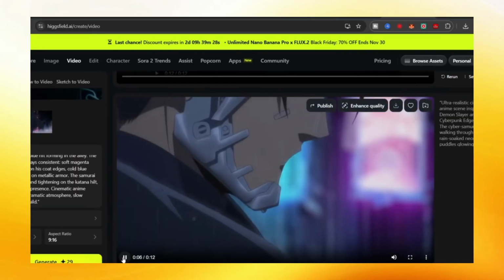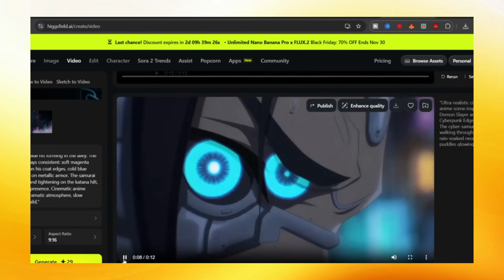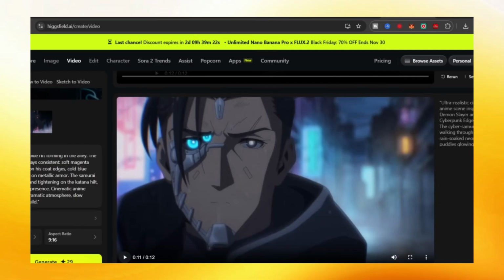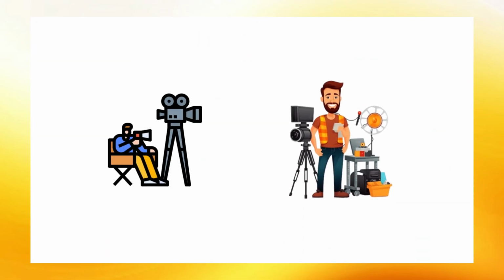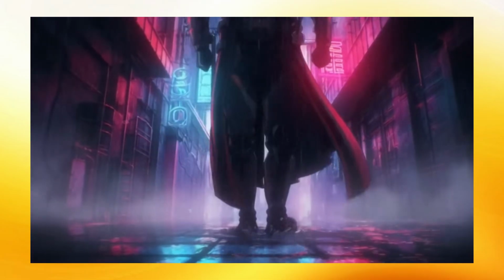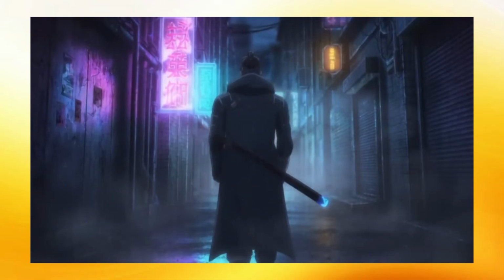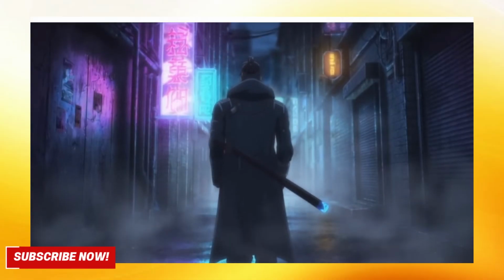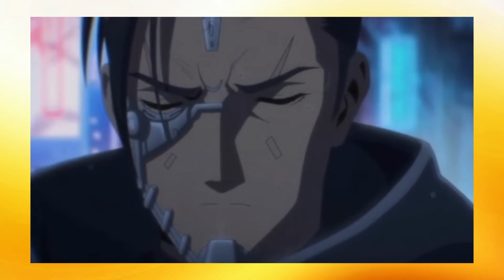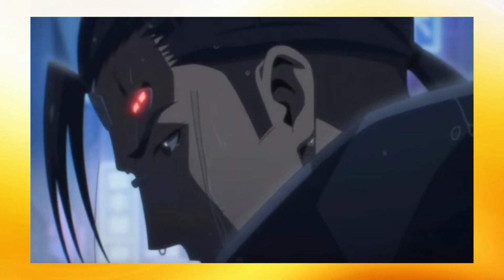Go back to Sora 2 and you'll see an option that says Upload Image. Upload that screenshot right there. This tells Sora 2, hey, continue from this exact moment. That way, your next scene will start exactly where the last one ended. Same lighting, same pose, same mood. Everything looks smooth and cinematic. But wait, we're going to make it even better.